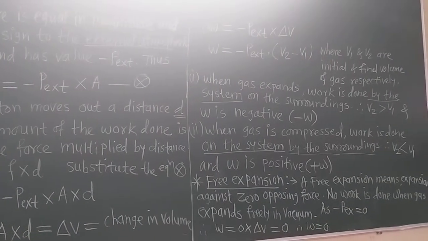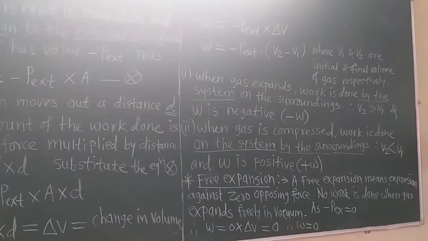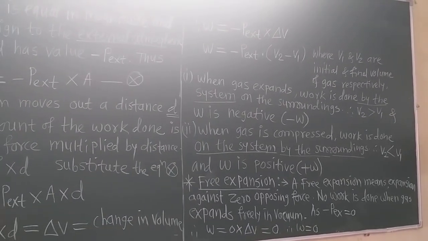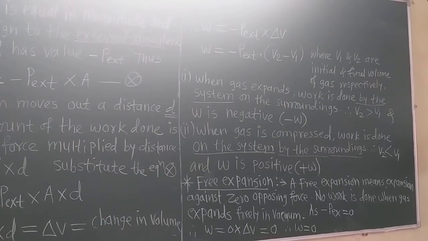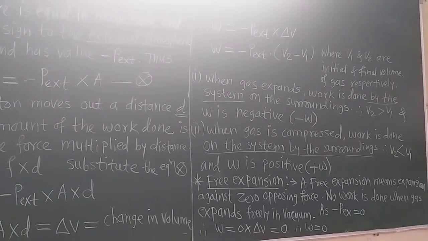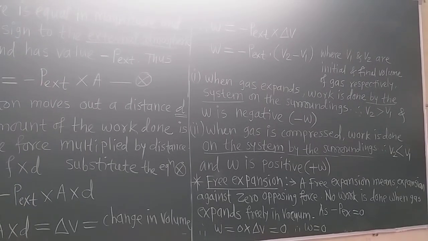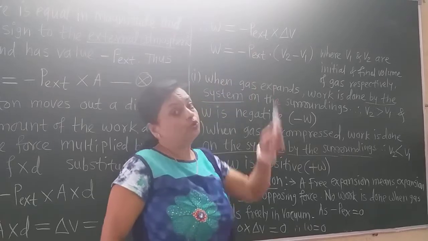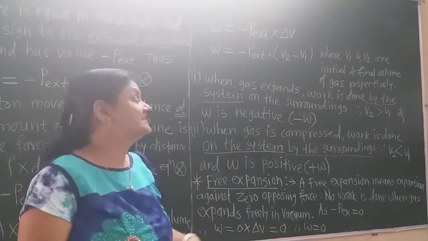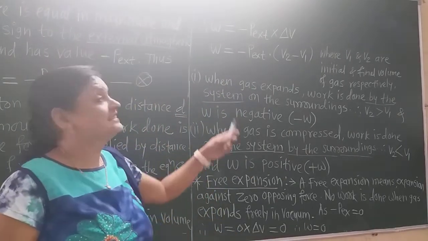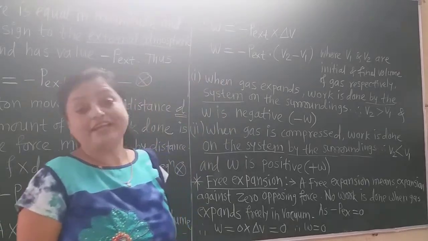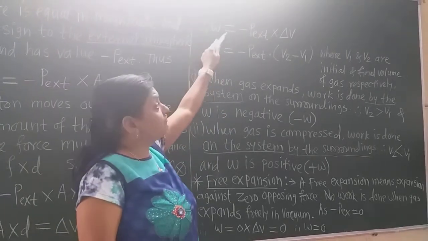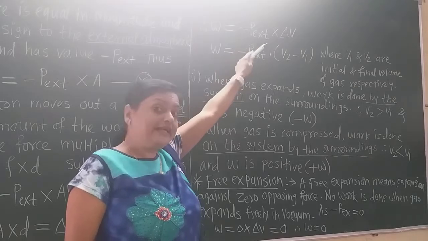So on change, there is the volume change, there is the delta V. Substituting this value of area into distance as delta V, we obtain that W is equal to minus P external into delta V. This is the expression of the PV type of work. So W is equal to minus P external into delta V.